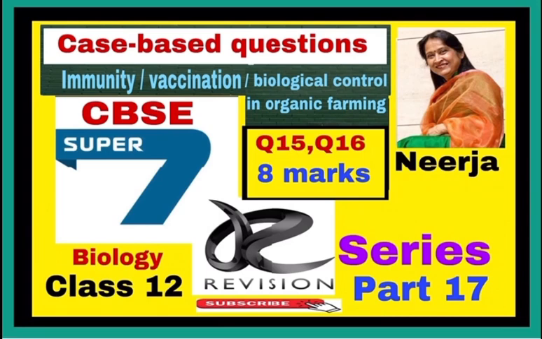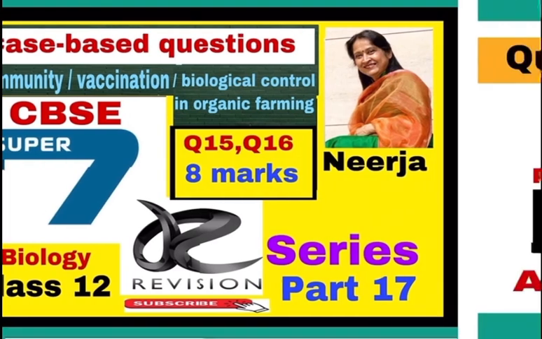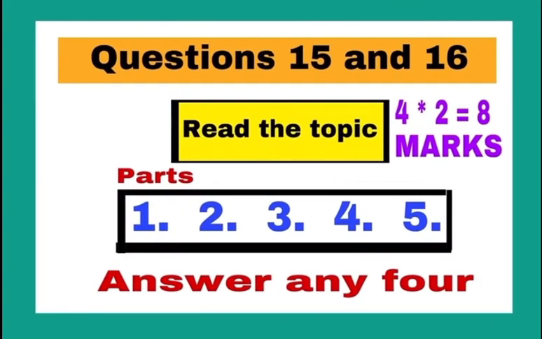Here we will discuss case-based questions on the topics immunity, vaccination and biological control in organic farming. Questions number 15 and 16 of the biology paper will be case-based. A paragraph with 5 questions will be given, and you have to read the paragraph and answer 4 questions out of 5. 8 marks are allotted to these 2 questions.